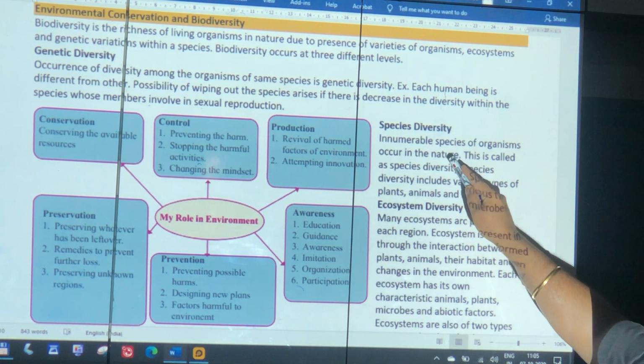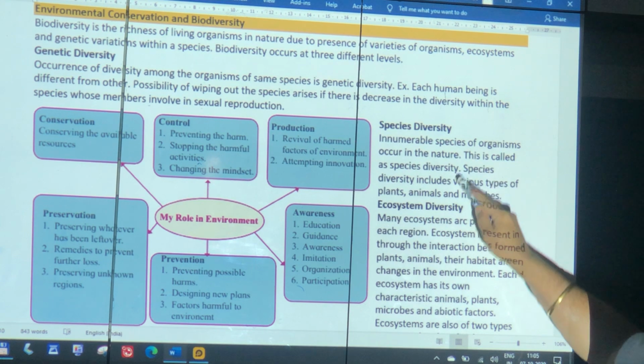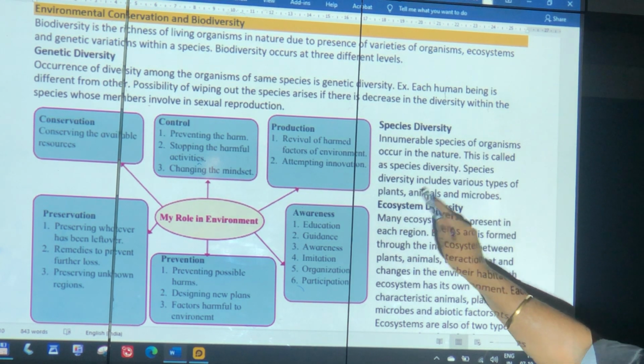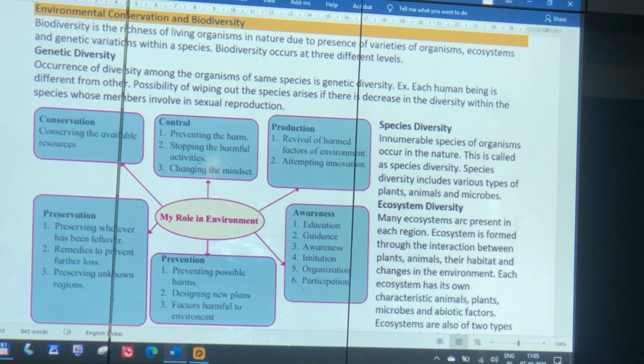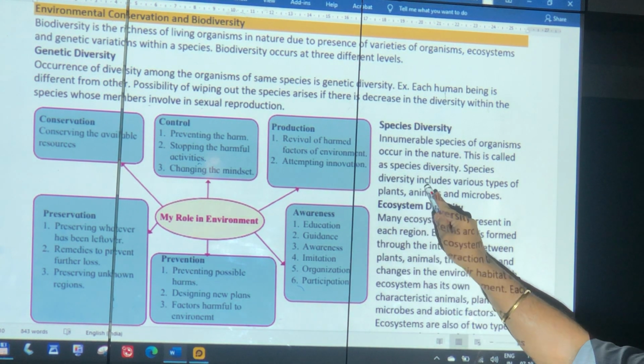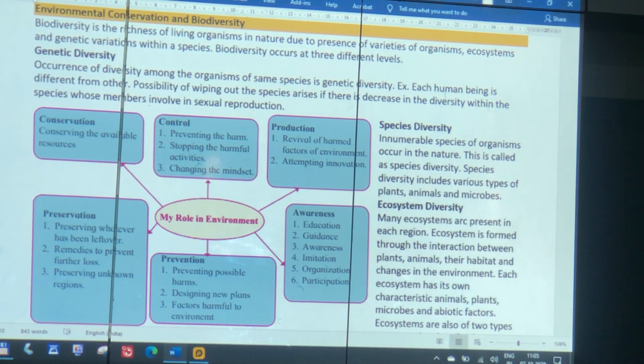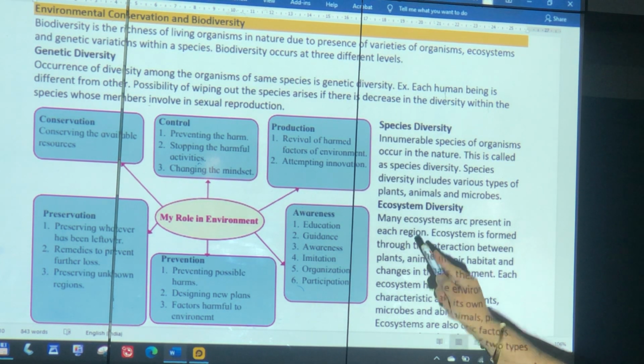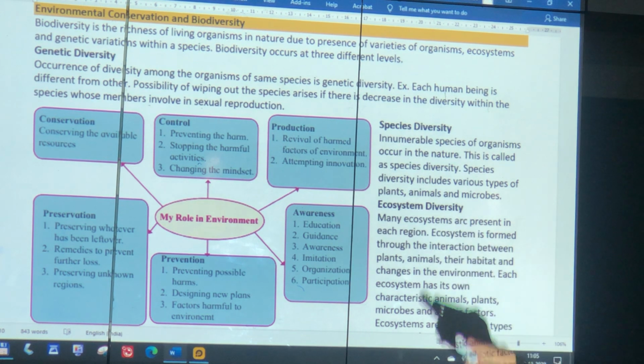Species diversity. The more species living together, various types of plants, animals, microbes, the better is the system. Not more of one, more of everything, in balance. The higher the variety, the better it is. Third, ecosystem diversity. We should have all.